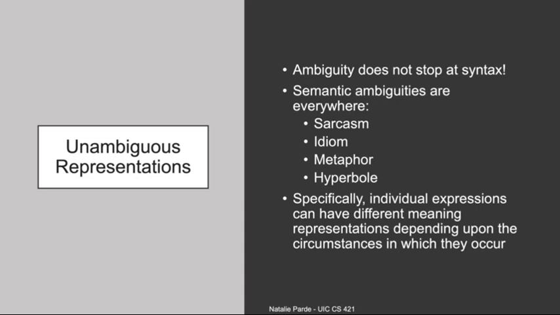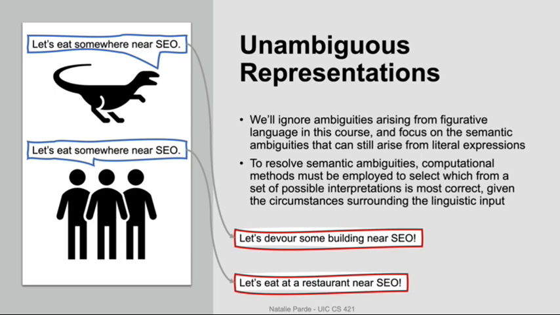Basically, individual expressions can communicate underlying meaning that differs depending on the circumstance. I might say, I love waiting in line at the DMV, and in fact mean the exact opposite, whereas there is possibly someone out there who could utter the same thing and truly mean it in the literal sense. In the context of this module on meaning representations, we'll mainly ignore ambiguities arising from figurative language because that's a whole very interesting but also very complex area, and that still leaves us with plenty of other semantic ambiguities to unpack.